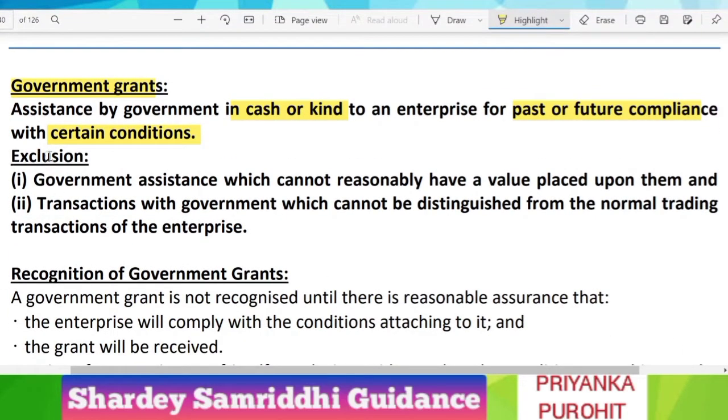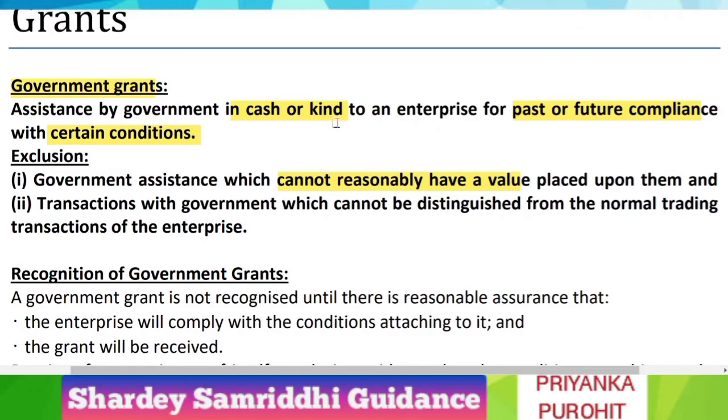Some things are excluded from government grants. Which are they? Government assistance which cannot reasonably have value placed upon it. When government gives assistance in cash or in kind in various means and ways, when it cannot be reasonably valued, then it does not come under the purview of this accounting standard.